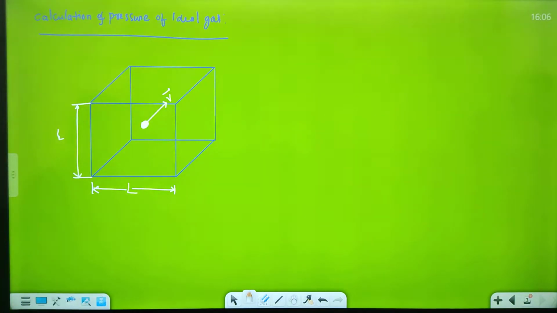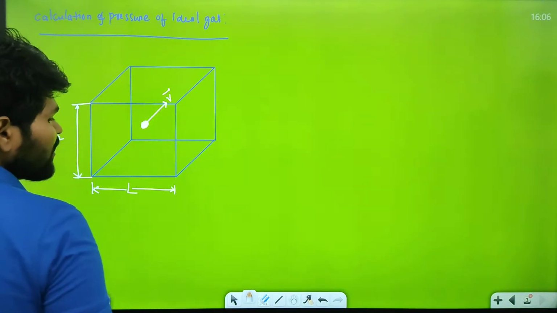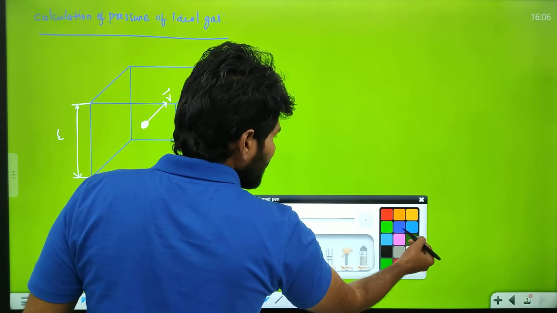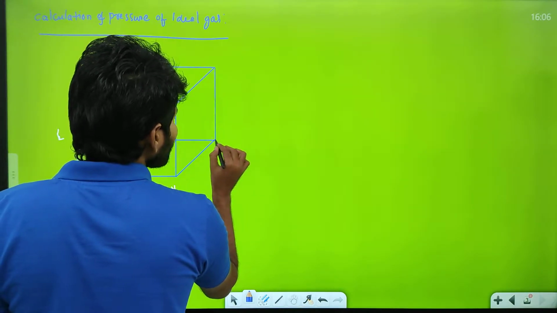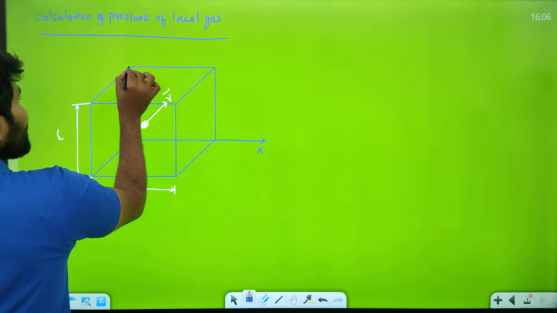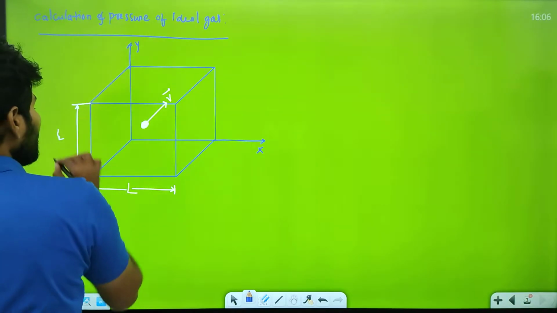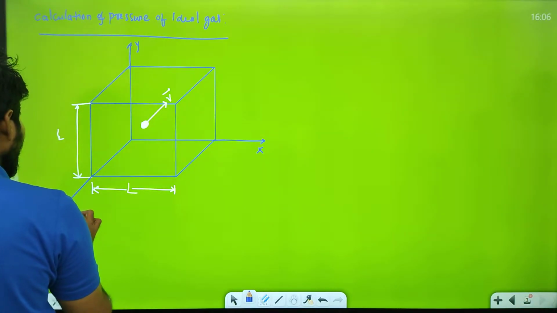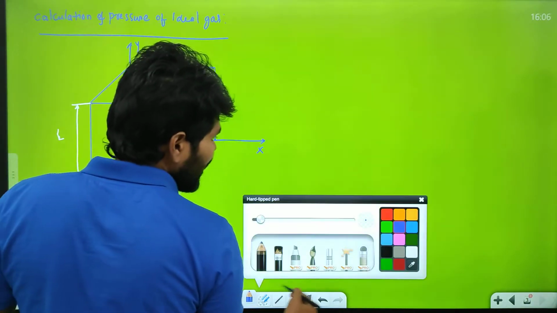This is a 3-dimensional box, so this is the X direction, this is the Y direction, and this is the Z direction.